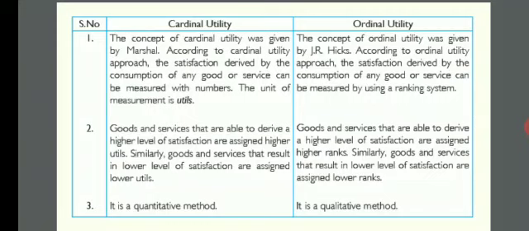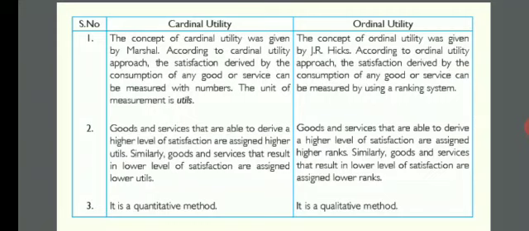But when it comes to ordinal utility analysis, we are measuring the utility in terms of preference. The concept of ordinal utility is given by J.R. Hicks. According to the ordinal utility approach, the satisfaction derived by the consumption of any good or service can be measured using a ranking system.